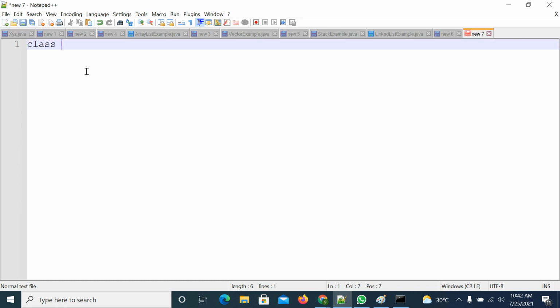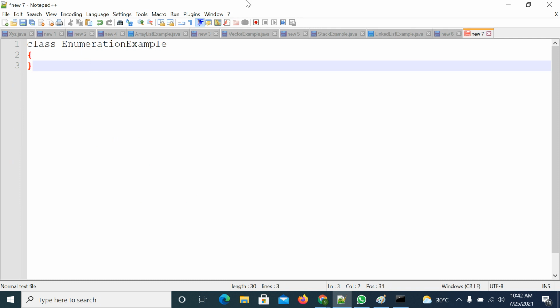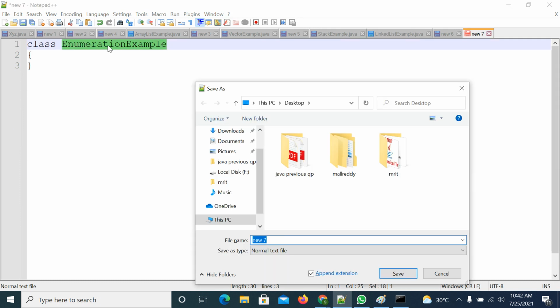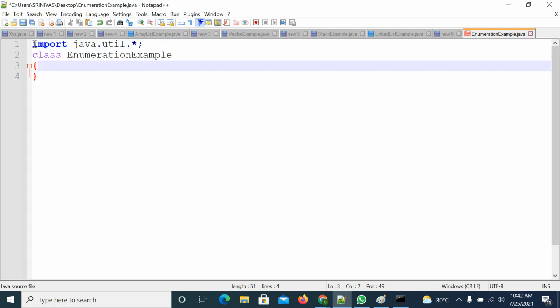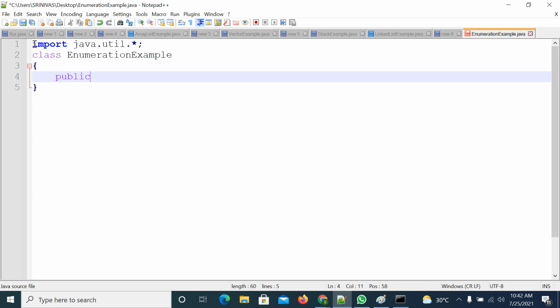I'm writing a class, EnumerationExample. Save the file. All these are available in the java.util package, so I'm using star. Inside this I will write the main method.